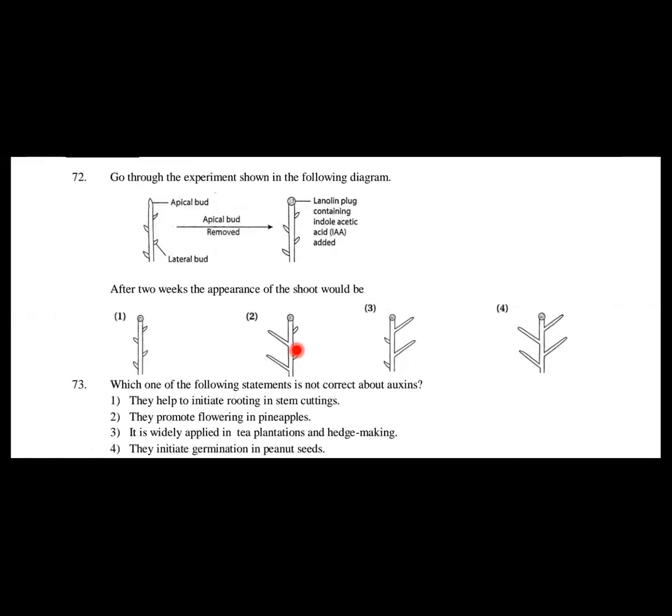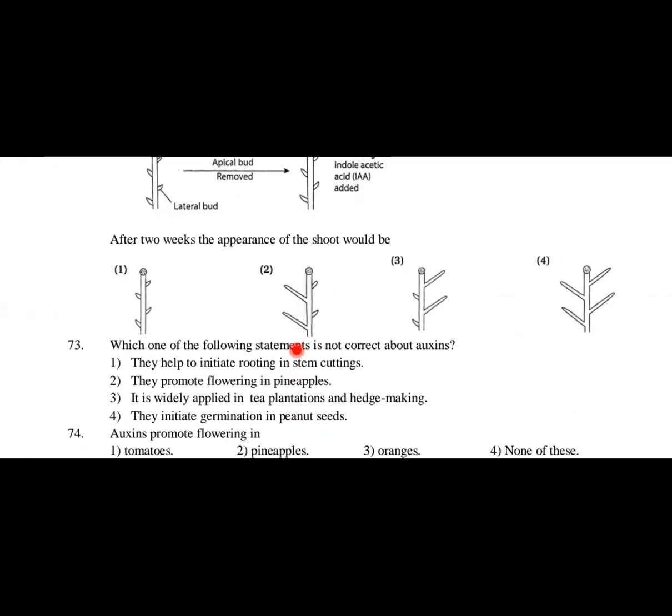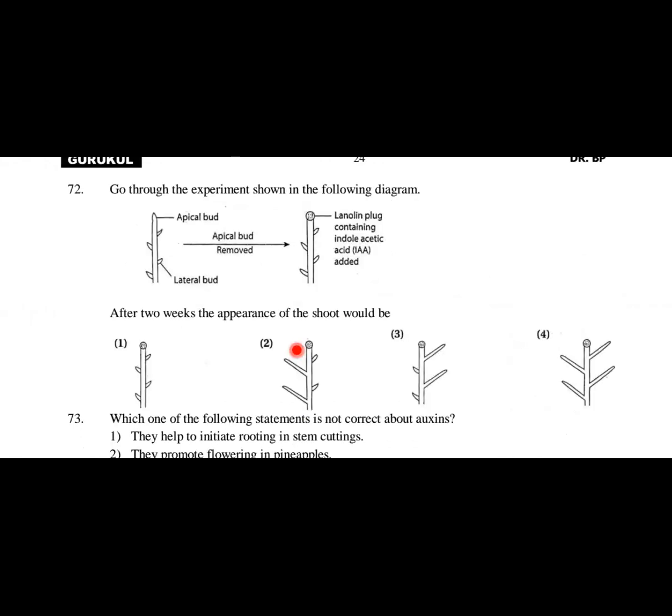Question number 72 here, you can see question number 72. Okay. Go through the experiment shown in the following diagram. You have to carefully see the diagram, and you can see a shoot system is shown here where lateral buds are shown and apical bud is there. Apical bud is removed and it is replaced with a plug containing IAA, okay, indoleacetic acid.